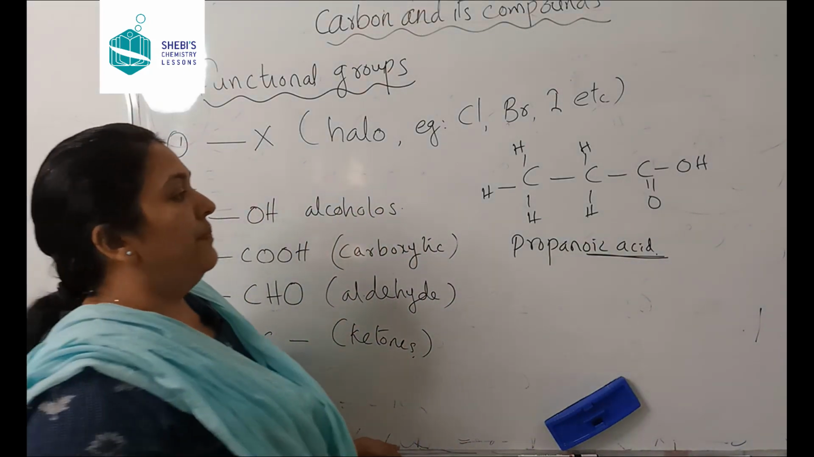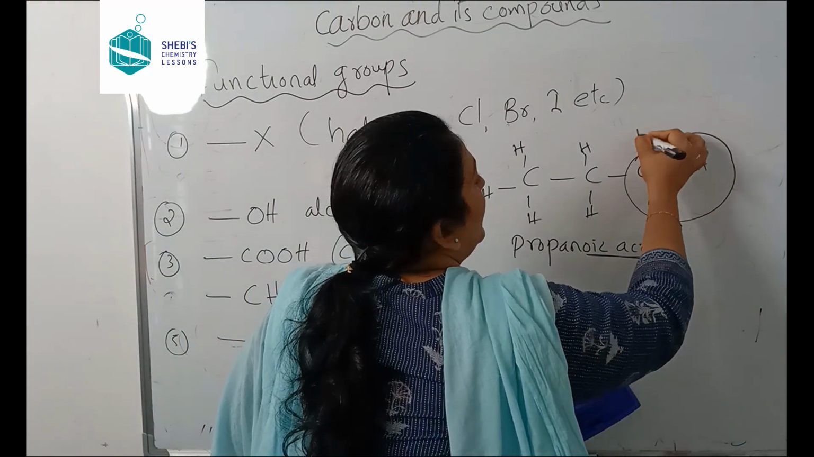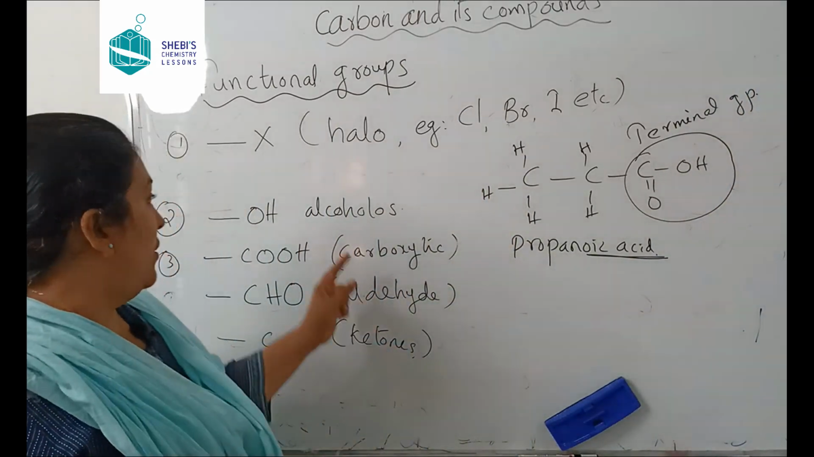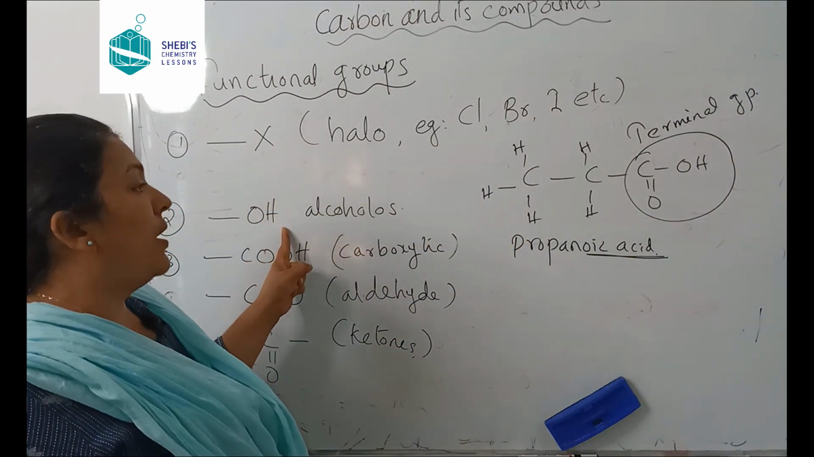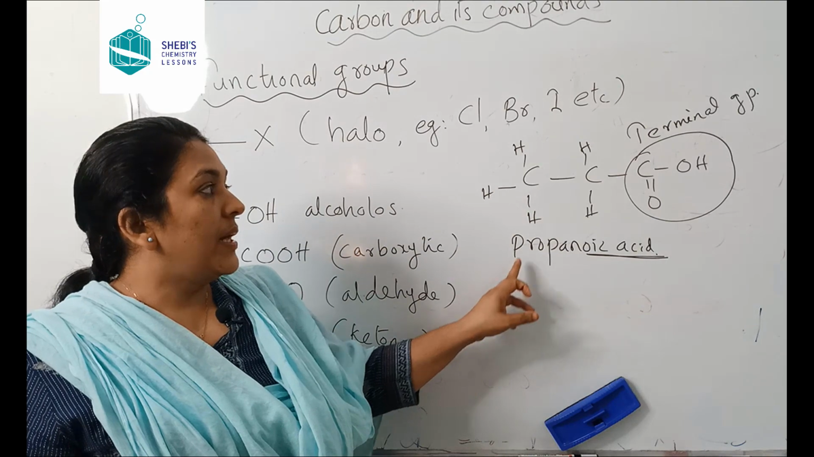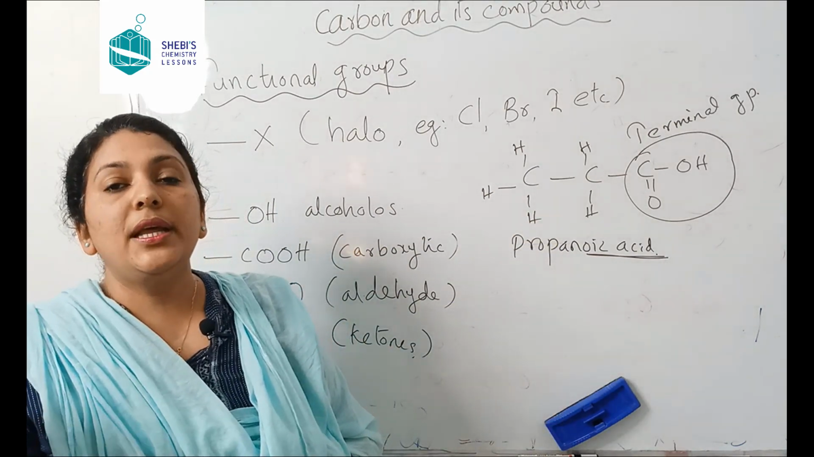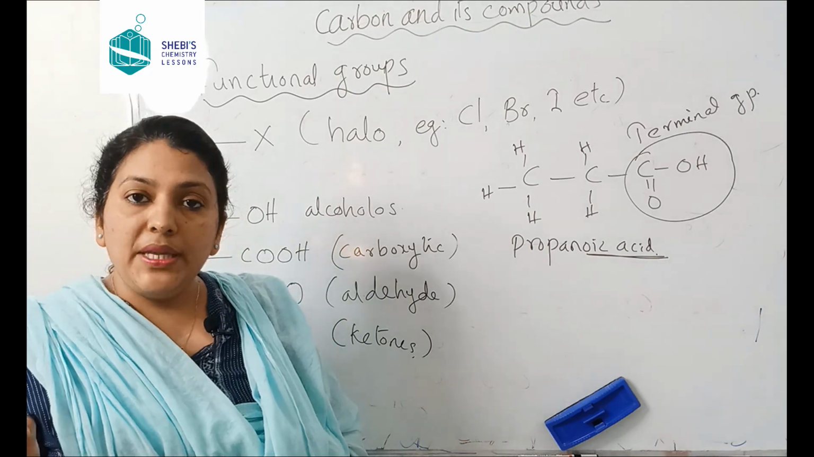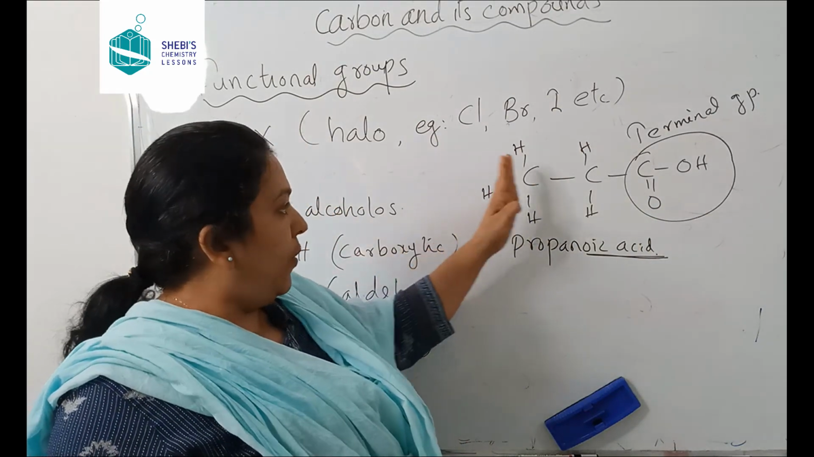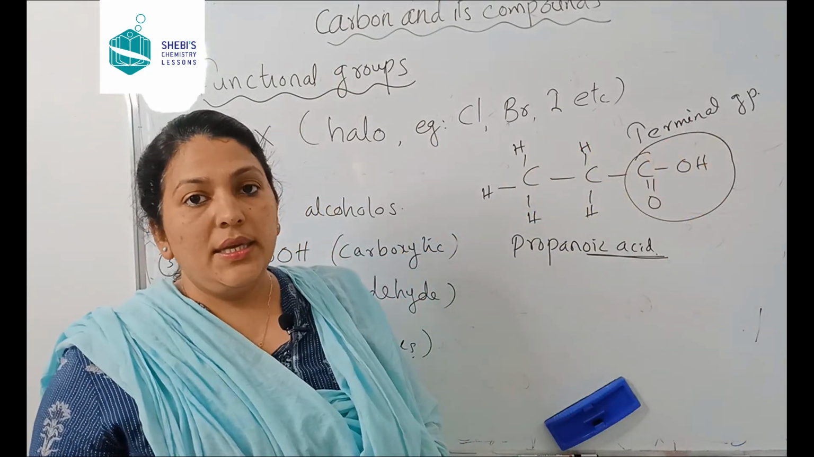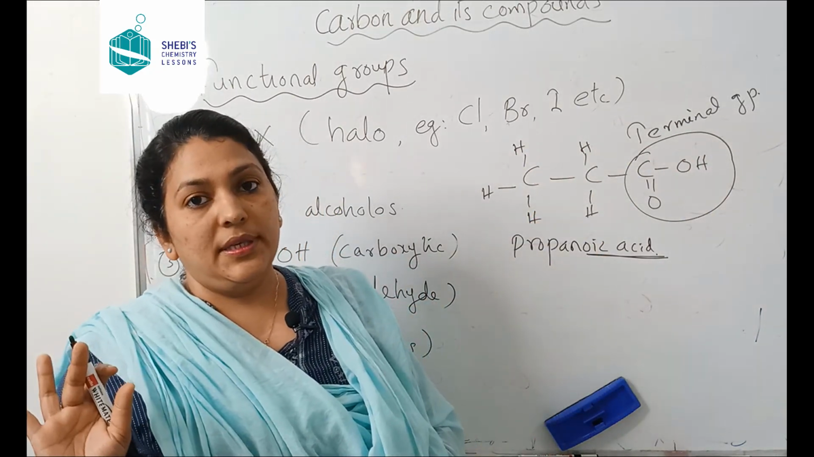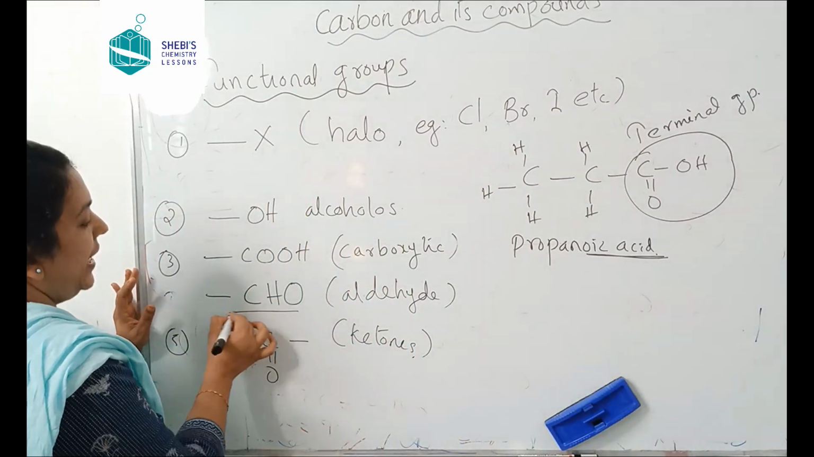And remember, this carboxylic group is a terminal group. In all other cases like halogen and alcohol, I told you, it can come anywhere on the carbon chain. But in the case of carboxylic acid, it is a terminal group. What does it mean? It means that it will come only at the end of the carbon chain. Either this end or that end. Therefore, it is a terminal group. Clear? And the next one is CHO.